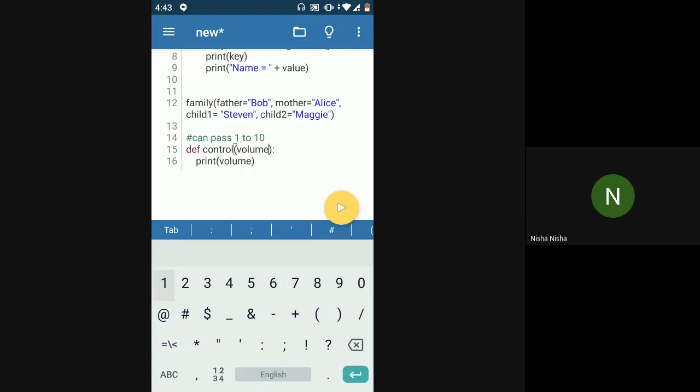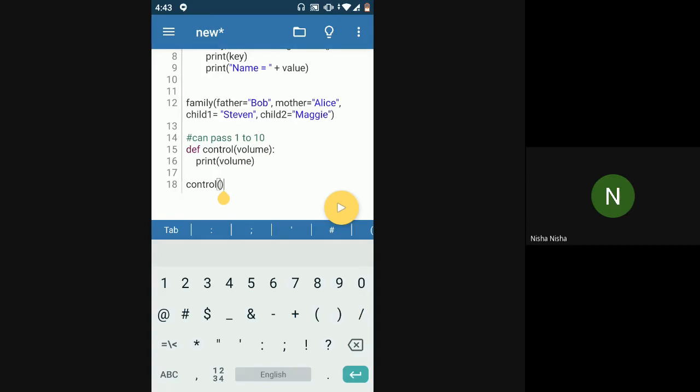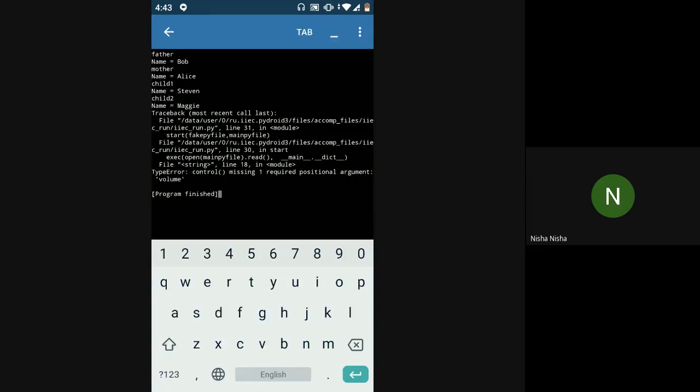So in this case, if I'm calling this function control to control the volume of the radio when the radio gets started, for example, and if the user has not turned the knob from 1 to 10, the user has not touched the knob only, then I won't understand what volume to put the radio on or what volume I can pass to this control function. So in that case, if I do not pass any value, this will fail, right? If I just call the control function without giving it any input, then it will fail. It will say one missing argument.